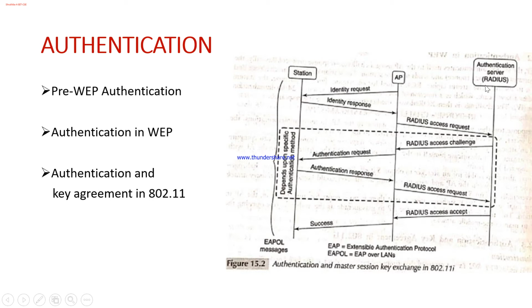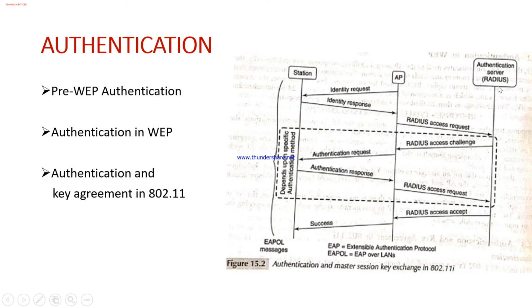Here the authentication server is Radius. Radius stands for Remote Authentication Dial In User Service. This is a client server protocol used for authentication, authorization, and accounting. For all these three purposes, this is used.